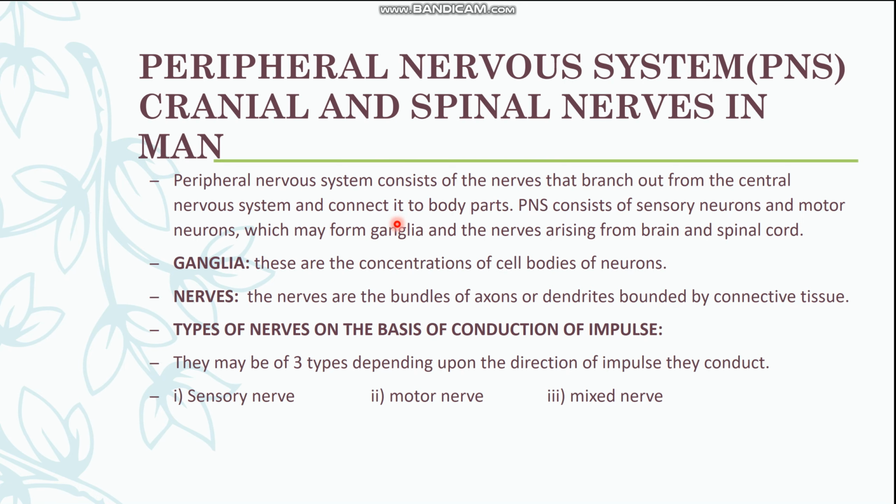So the peripheral nervous system consists of the nerves that root out from the central nervous system and connect to the body parts. It consists of sensory neurons, motor neurons, and they also form ganglia, which is basically the concentration of the cell body, and the nerves that arise from the brain and spinal cord.